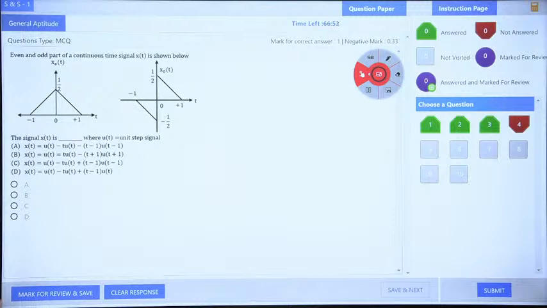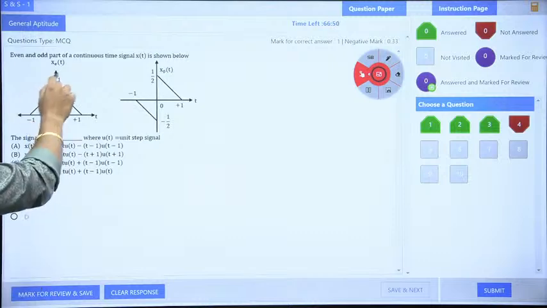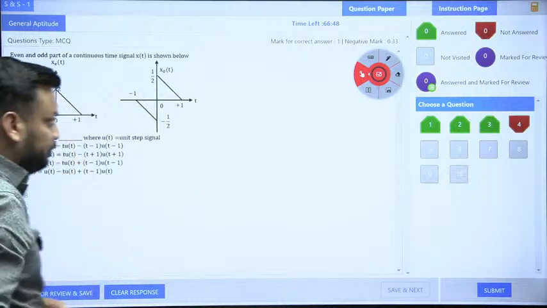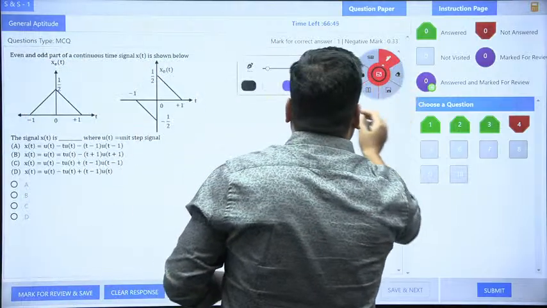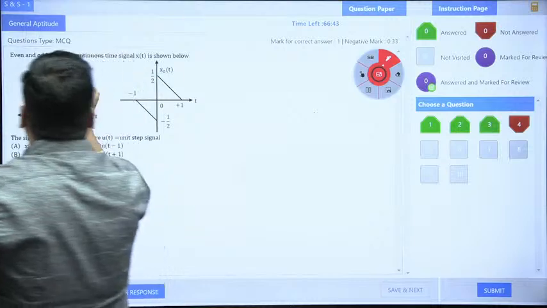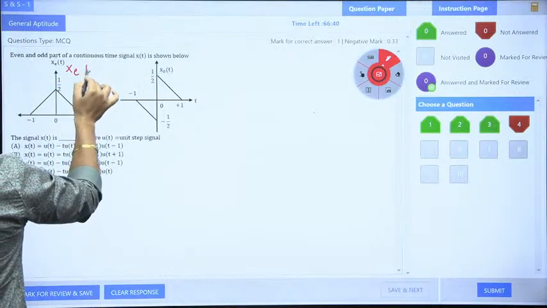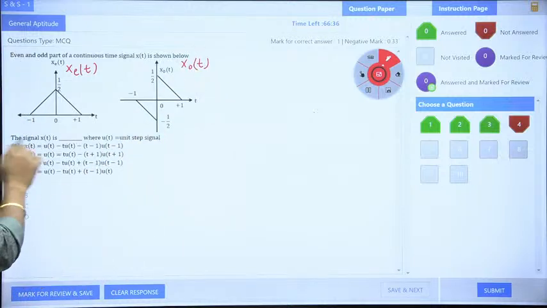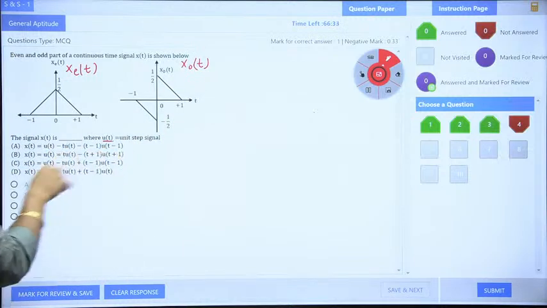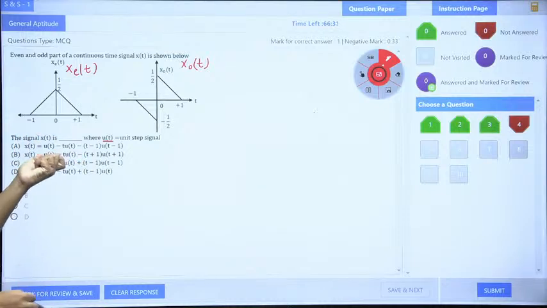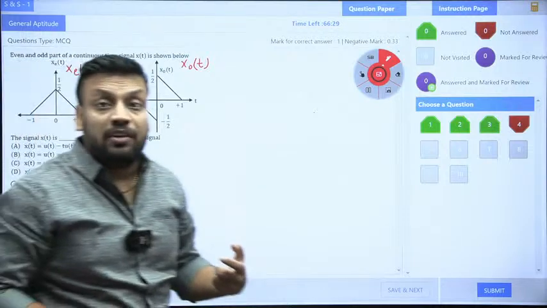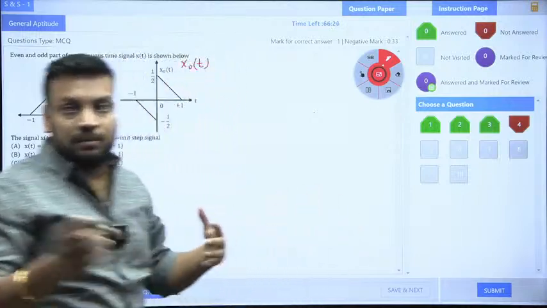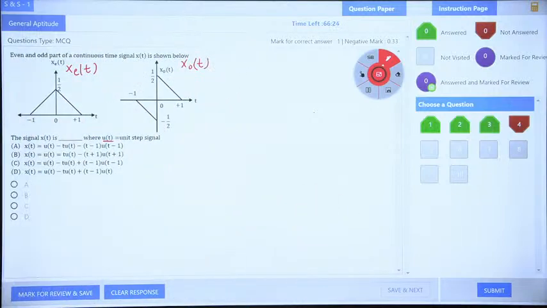This is the question number, again MCQ, a very good question. Even and odd part of the continuous time signal x of t. This is the x even part of t given, and this is the x odd part of t given. The signal x of t is where u of t is the step signal. So the examiner wants the x of t equation actually. Maybe it is visible or not visible, you know better. I think it is visible, and I think in mobile also it is visible.